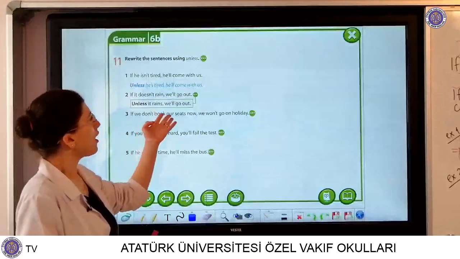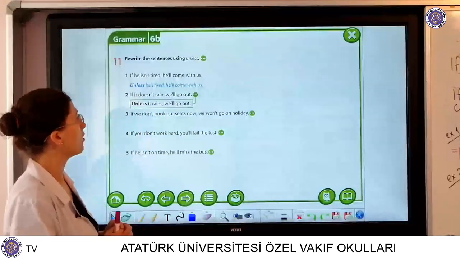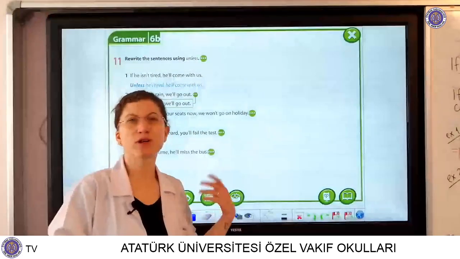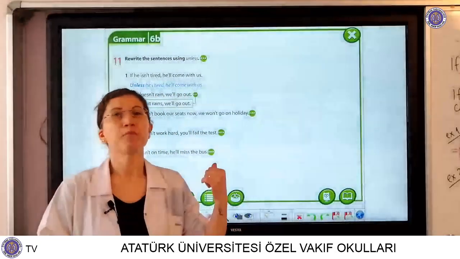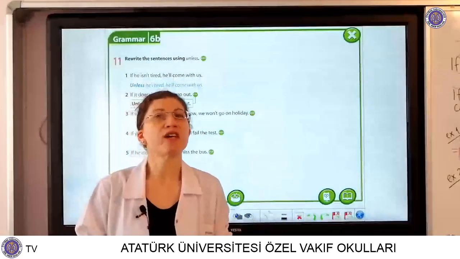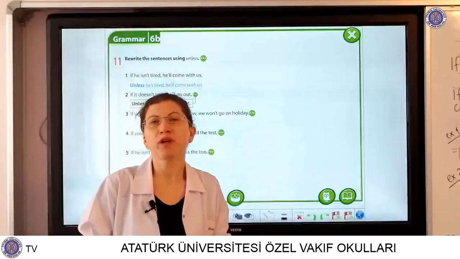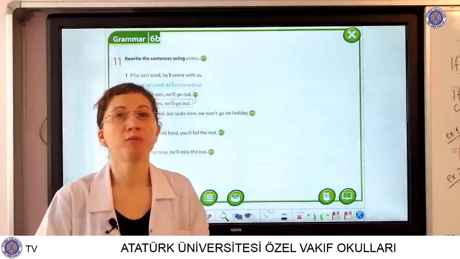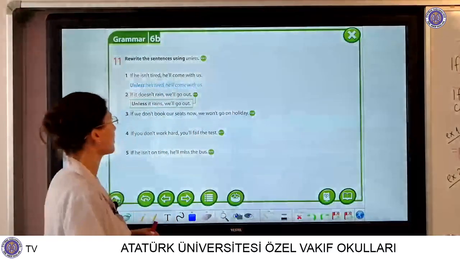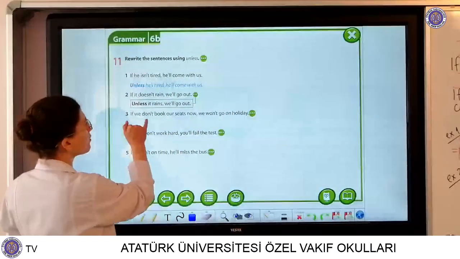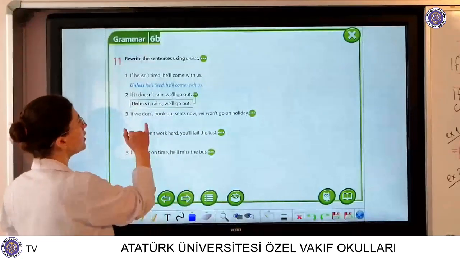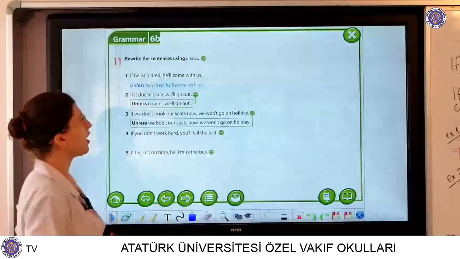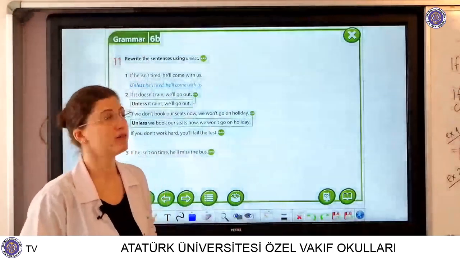If we don't book our seats now, we won't go on holiday. Book, this book is not kitap, as everybody knows. It's the verb here. It means make a reservation. For example, book a ticket, flight ticket, book a hotel room, like this. Let's make it with unless. Do not use if and not. Unless we book our seats now, we won't go on holiday.